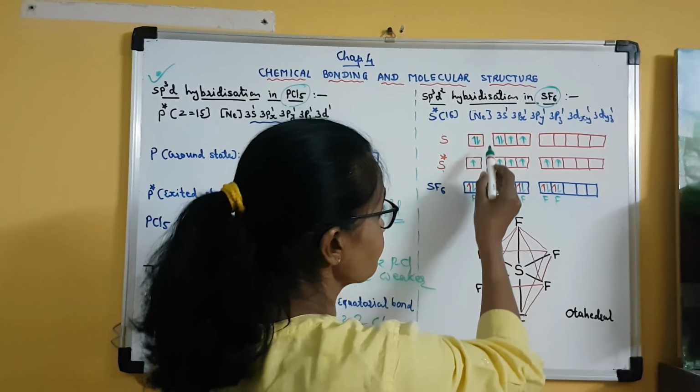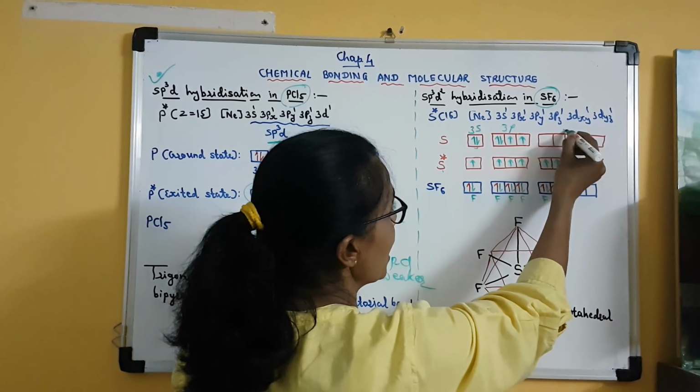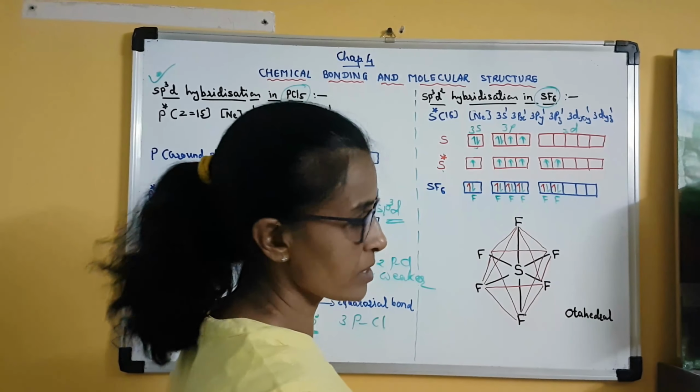See, one electron from the 3s orbital. So this is the 3s orbital, these are the 3p orbitals, and these are the 3d orbitals. Clear?